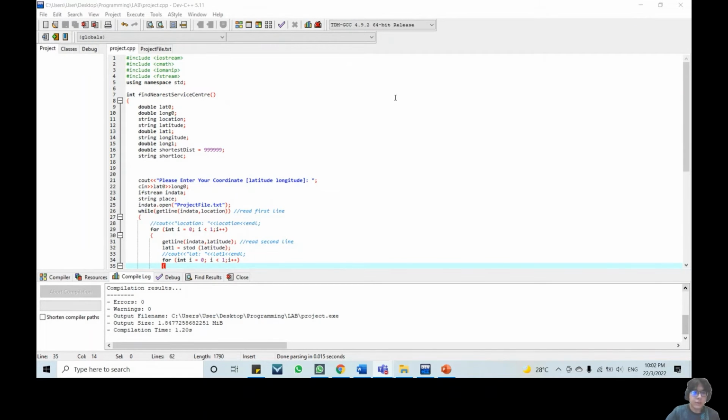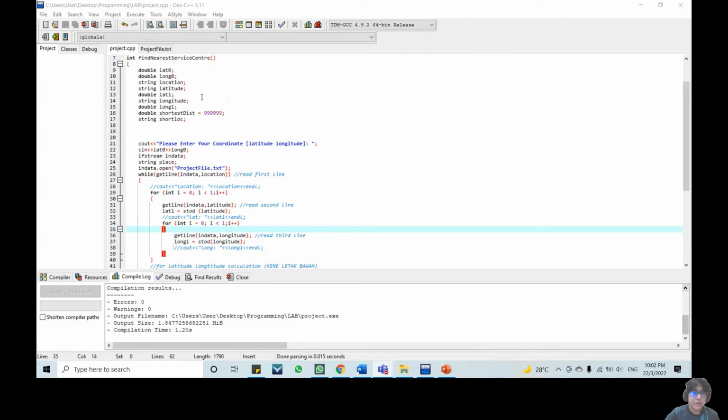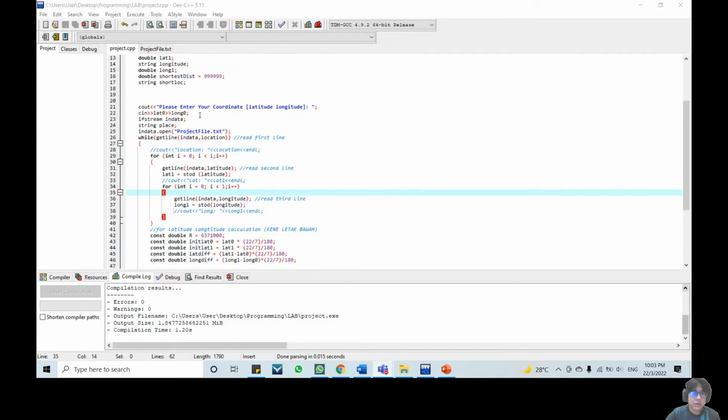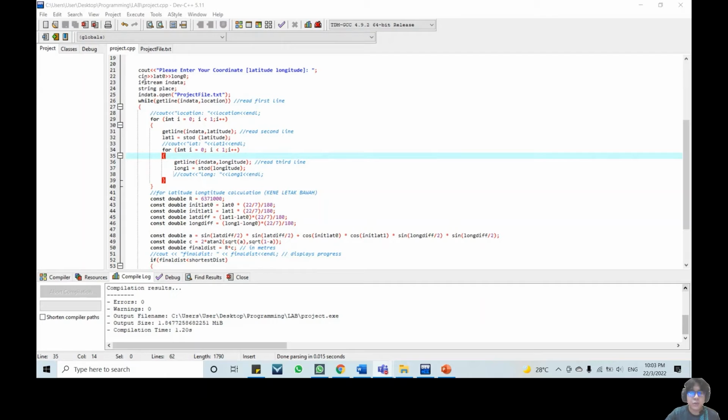So we will use include fstream also because we have to extract data from the file. Find nearest service center is a function that is called from the main file. First we have to declare the variables, and I will set the shorter distance equal to 9999 because we want to initialize it: since we want the shortest distance, we have to start with a big number. Next we will prompt for lat 0 and long 0,